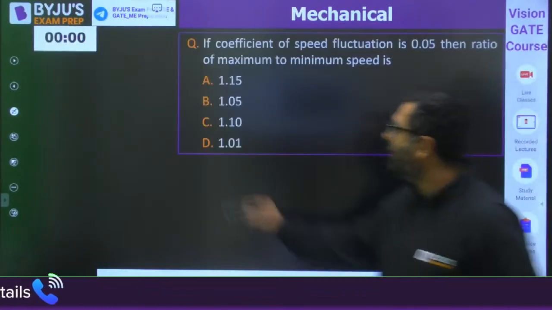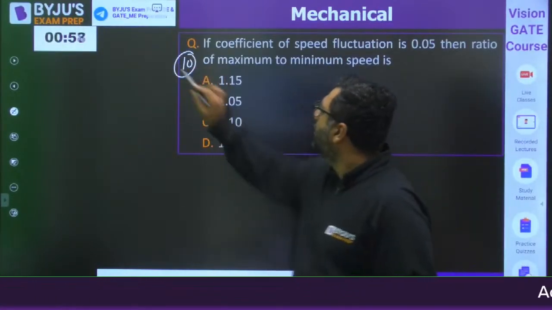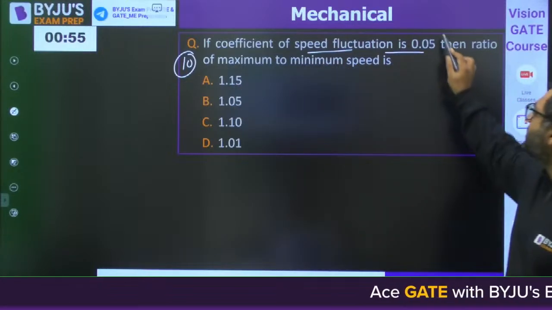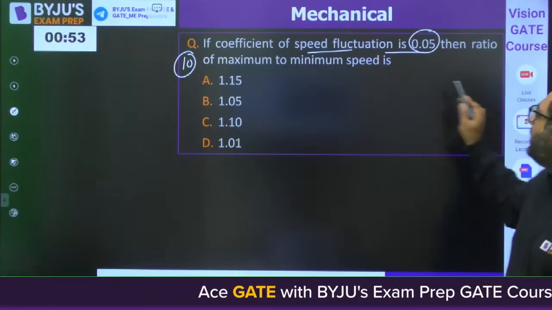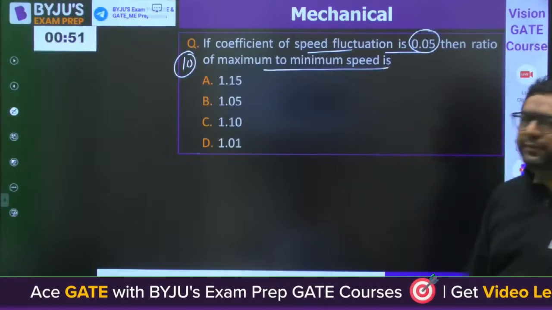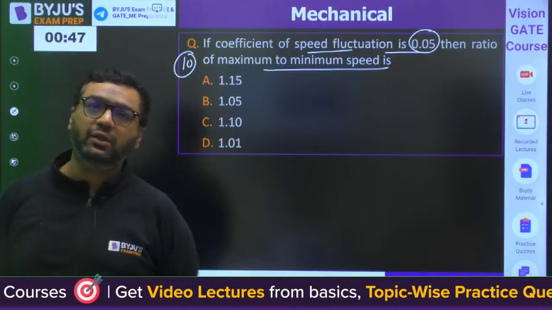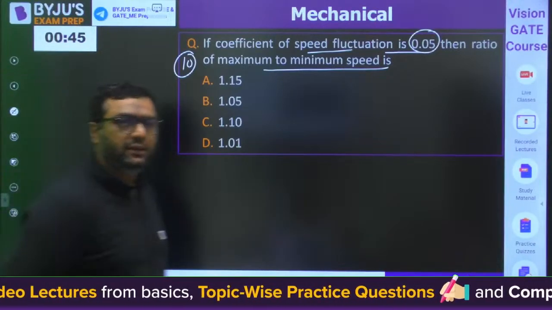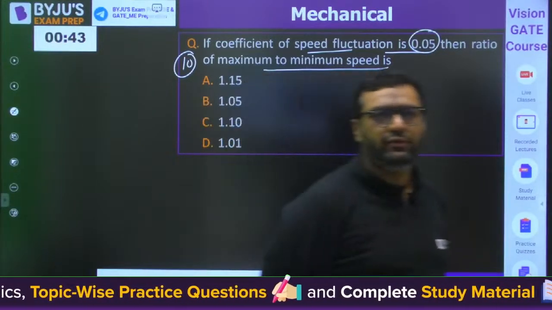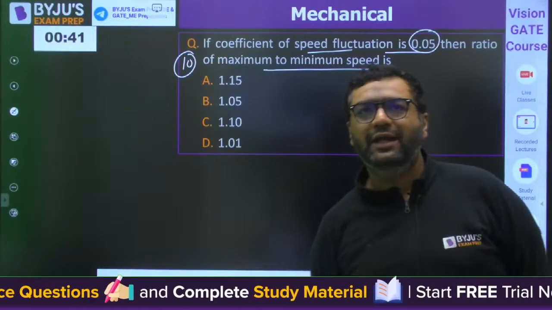Moving to question number 10, guys. If the coefficient of speed fluctuation is 0.05, then the ratio of maximum to minimum speed is. This is a standard question, already asked, similar to this in GATE 2006. So try to solve it, guys.